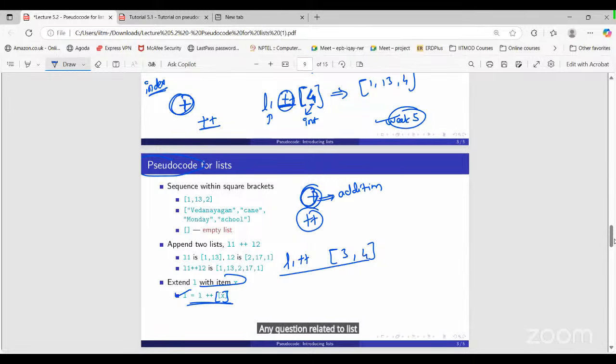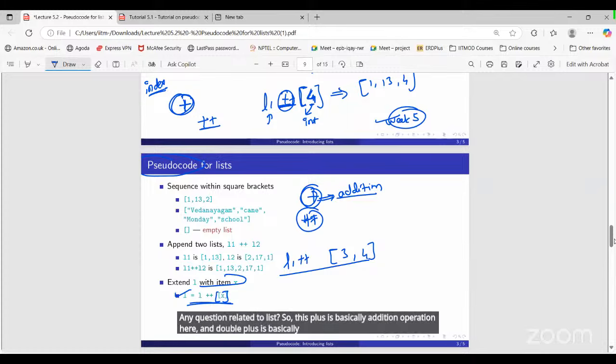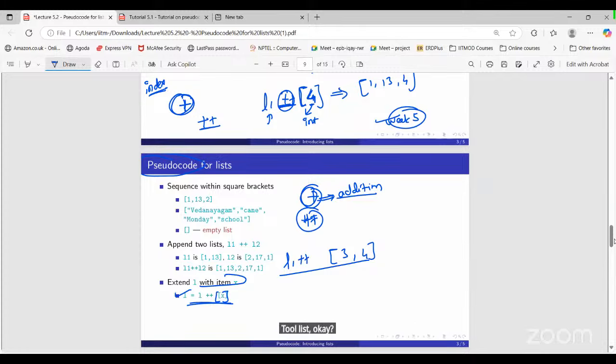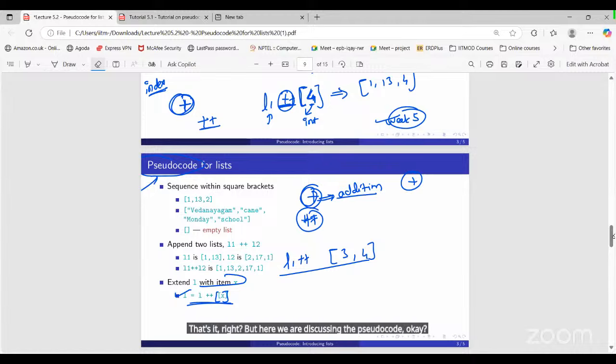So, sir, plus is basically the addition operation here, and double plus we use to merge two lists. So don't get confused with Python. In Python we use the plus symbol only. That's it, right? But here we are discussing pseudocode.